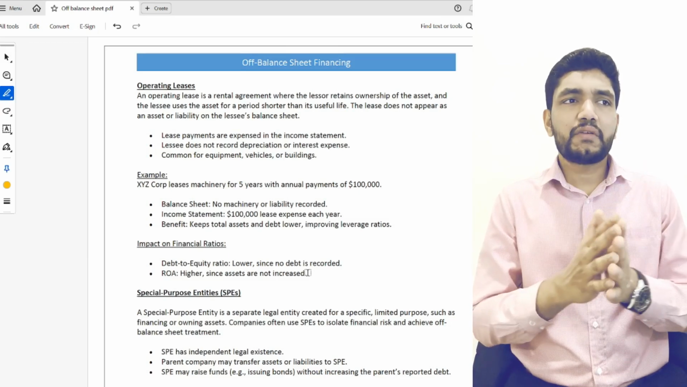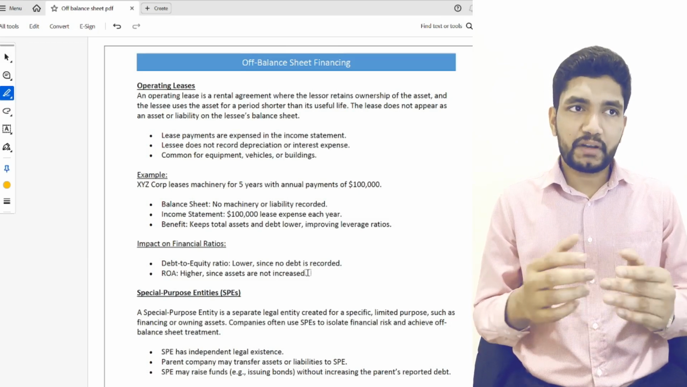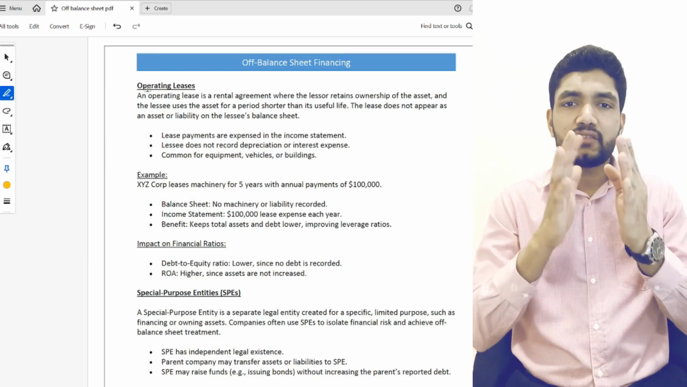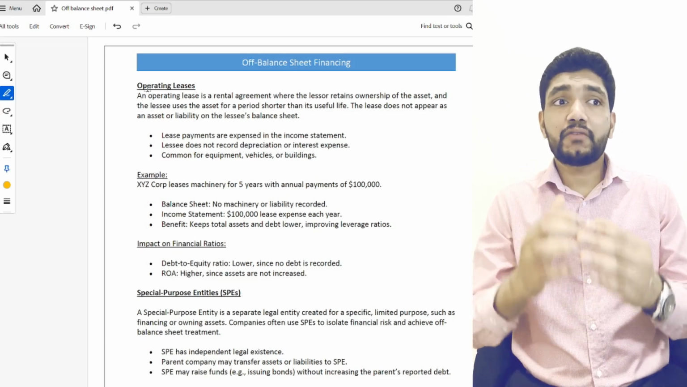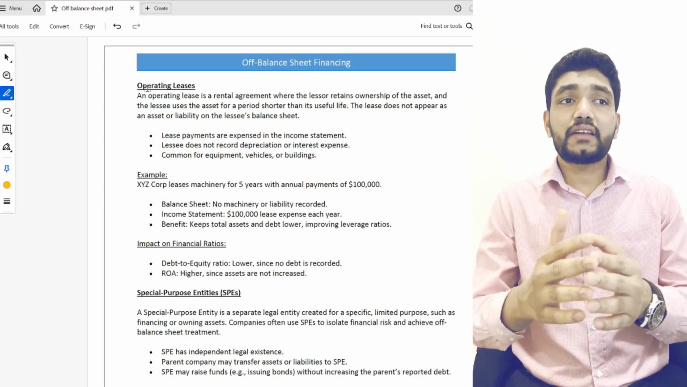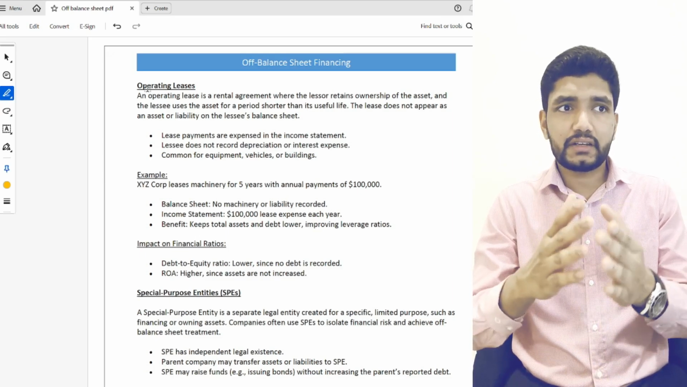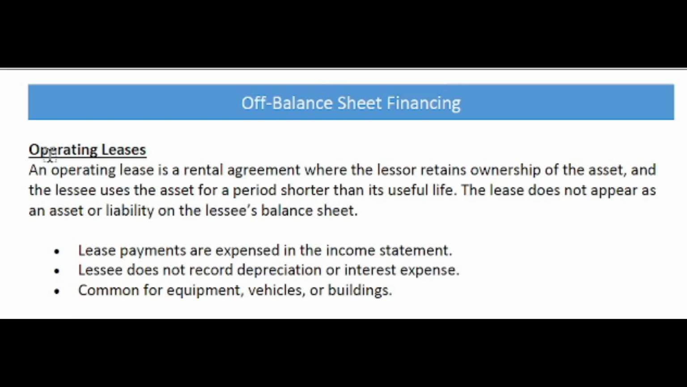So now next we will move into the different types of off-balance sheet financing. The first one is operating lease. An operating lease simply means a rental agreement where the lessor retains ownership of the asset and the lessee uses the asset for a period shorter than its useful life. The lease does not appear as an asset or liability on the lessee's balance sheet.